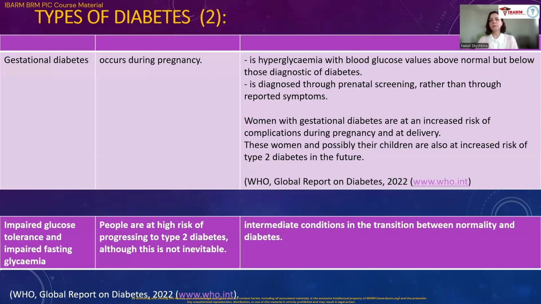Another type of diabetes is gestational diabetes. All of us know that it occurs during pregnancy.